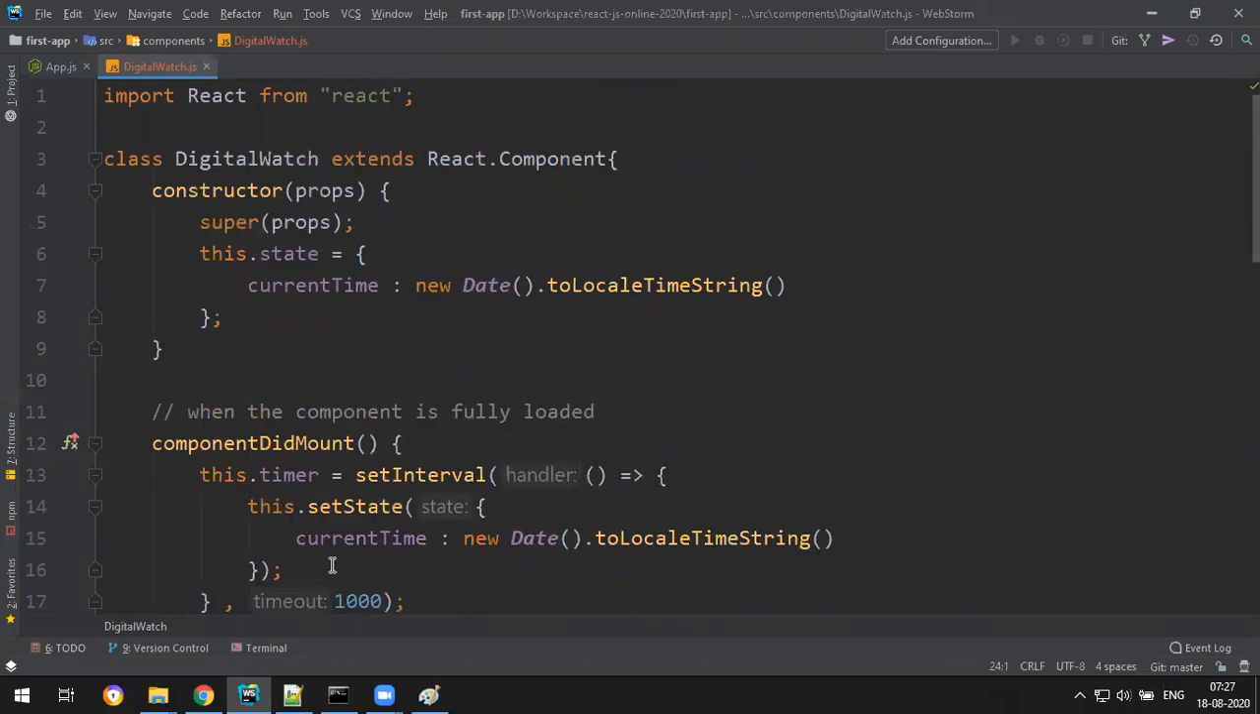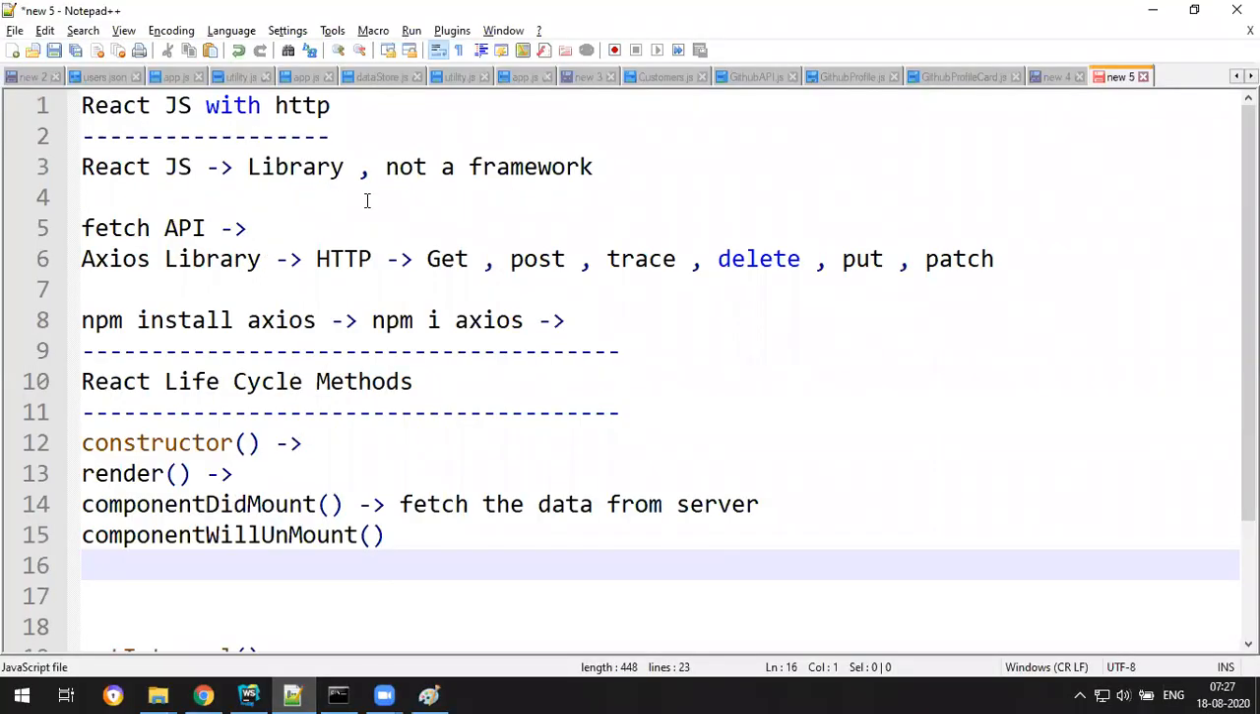Okay, so now let's understand how to fetch data from the external API. So before we fetch data, we need to have an HTTP library, but React.js does not provide any HTTP library. So that's why we have to choose the best library in the current market, that is Axios. So how to install that, because that is not available for us, is npm install axios or else npm i axios.